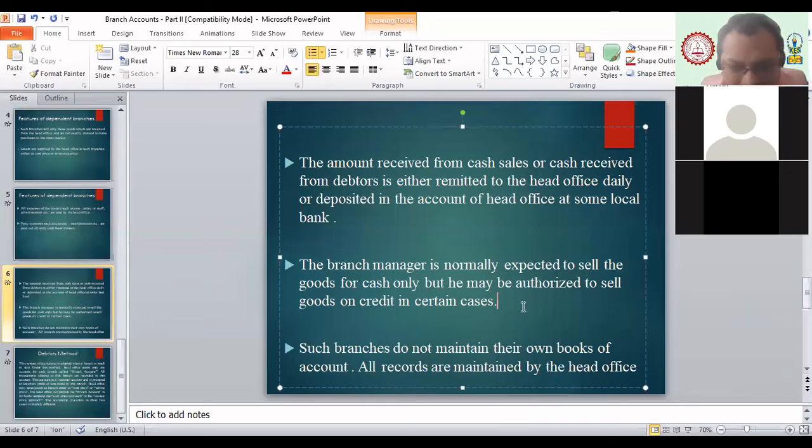Correct? So the next part is that the branch manager is normally expected to sell the goods for cash only, but he may be authorized to sell goods on credit in certain cases. See, beta, now what is the problem? Why is the branch manager not allowed to sell goods on credit in a normal situation? Can you give me any answer for this?